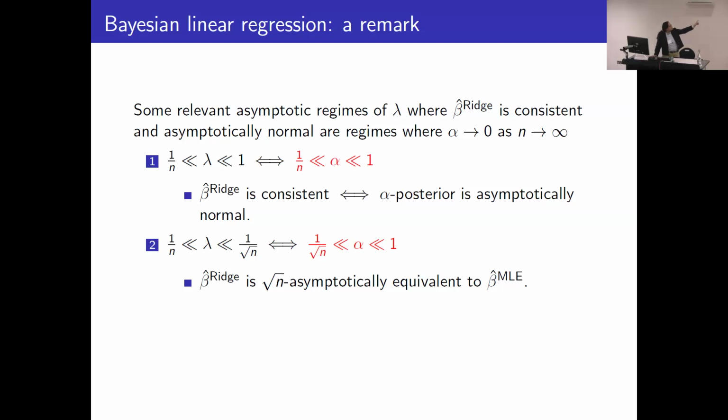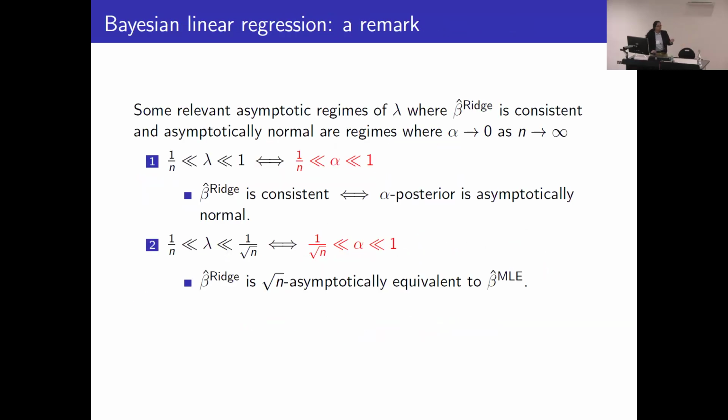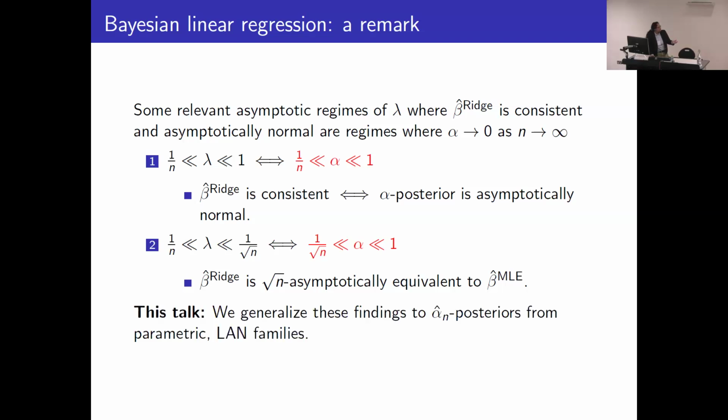And so if you take these regimes and convert them to the corresponding regimes of alpha, based on the definition of alpha as 1 over n lambda, then these regimes also correspond with the regimes where the alpha posterior is asymptotically normal, and where the mean of that alpha posterior is root n consistent. So there's some sort of correspondence between this ridge regression theory and alpha posterior inference. And so one of the contributions of our work is we generalize these findings to alpha posteriors from